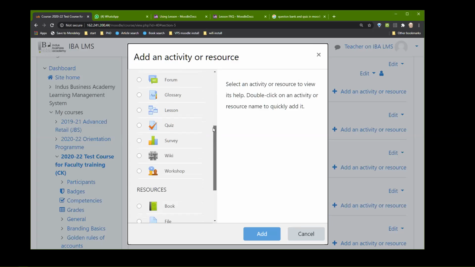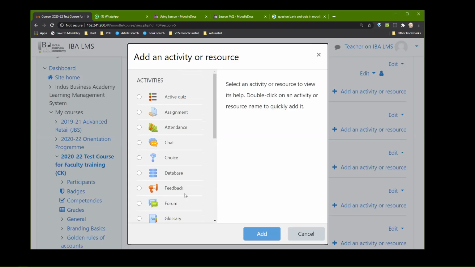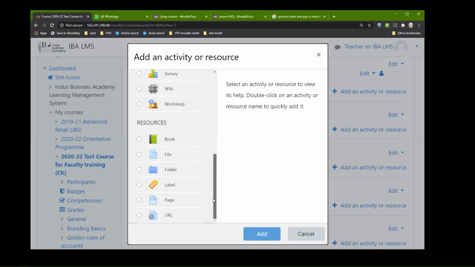So these are the activities that you can do with the students. This is where you put all your content. Let me start with the simple one. This is a file. This is where you can put the PDF of your course outline. A folder is a collection of files, so it is like a zip. A label is just a label, and you can use it to reorganize things, and I will show you how to do that.